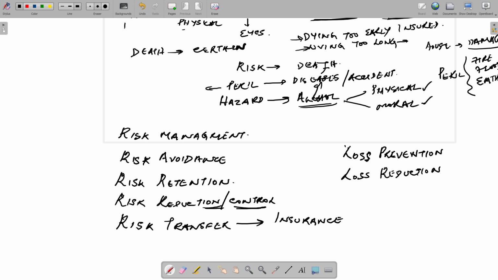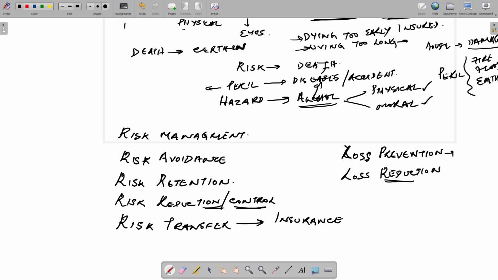For example, if I know that riding a bike on a rainy day is challenging, I avoid that situation. I don't ride it. That is loss prevention, because it is injurious to health.